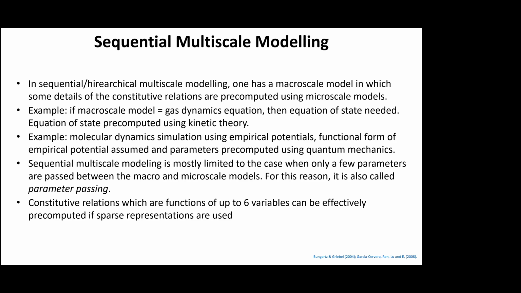For example, density at the micro level might be varying from point A to point B, but what you do is when you bring it up to the macro level, you average these densities at point A, B, and let's say C, take the average of them and pass it on to the higher level at the macro level. So that is called parameter passing or averaging or homogenizing. Okay. So you can always have up to 6 or more variables calculated like this.